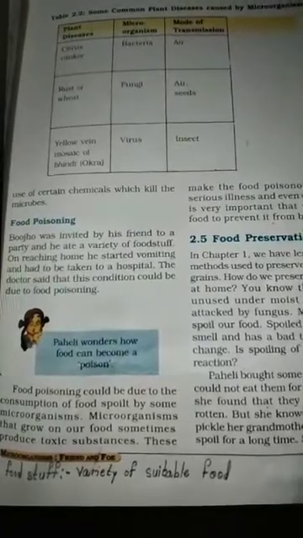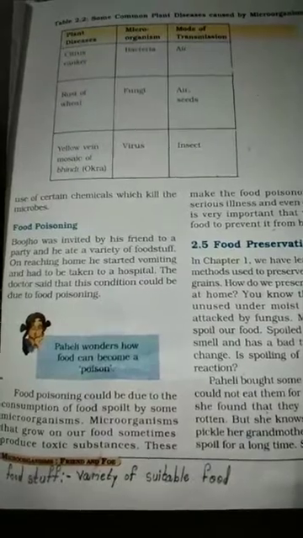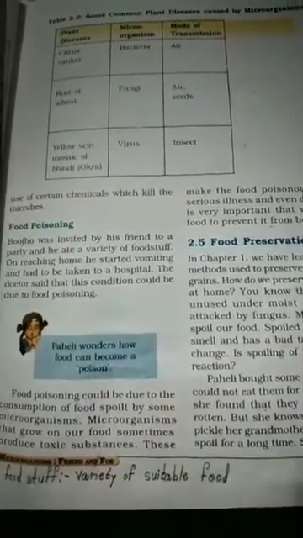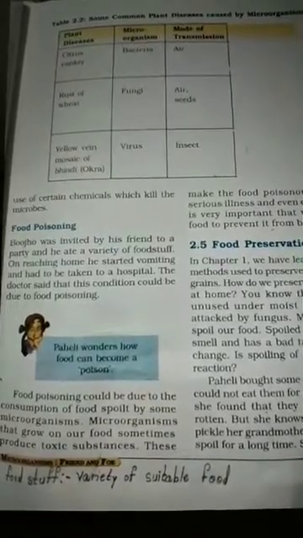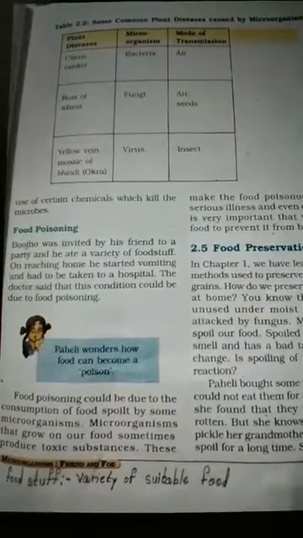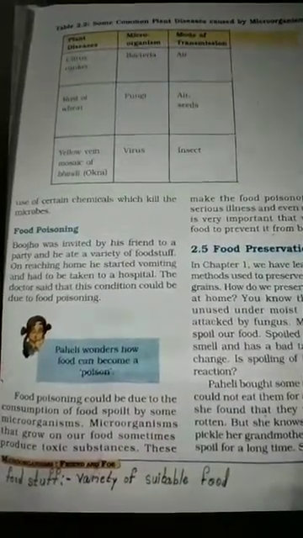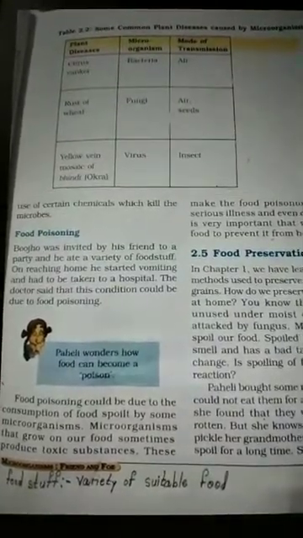Bujo was invited by his friend to a party and he ate a variety of foodstuff. In a party, so many varieties of food are made. So Bujo went to his friend's party and ate a variety of food. After that, on reaching home, he started vomiting and had to be taken to a hospital.